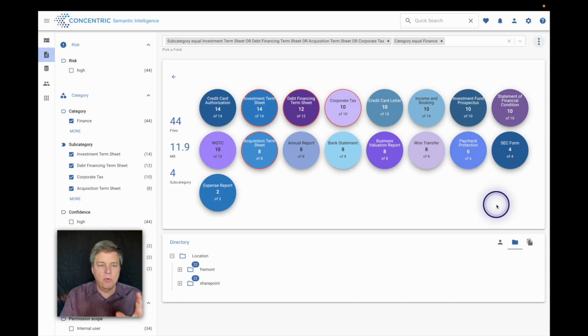And now those 44 files have been tagged with the proper classification tag, and their permissions have been adjusted to prevent their being viewed by the inappropriate group. So I've managed to meet some of these compliance mandates very quickly and do that in a way that didn't require me to maintain rules or ask my end users to participate in managing this data.